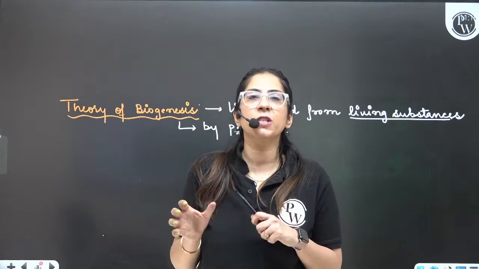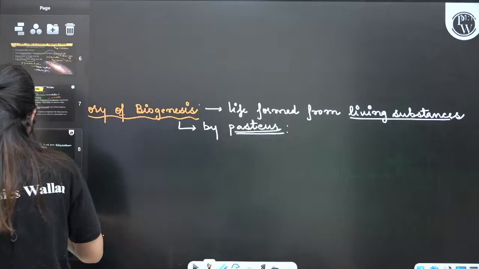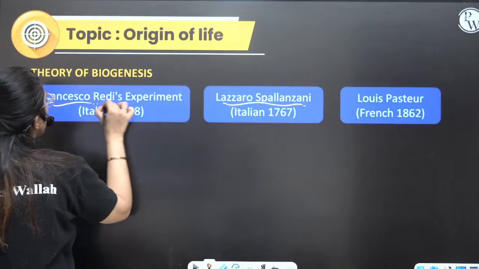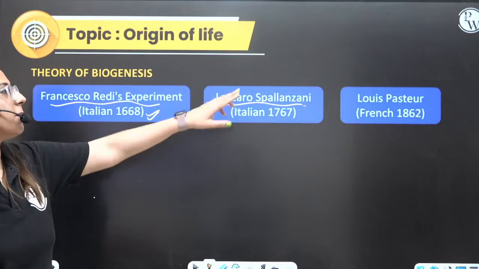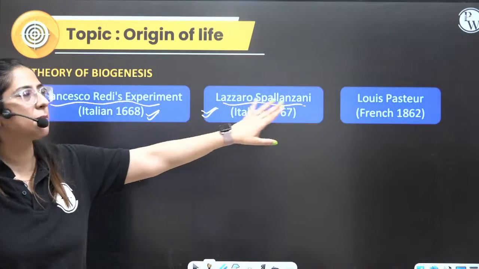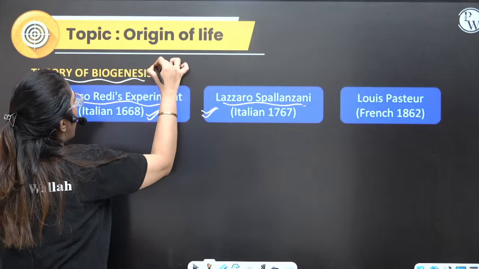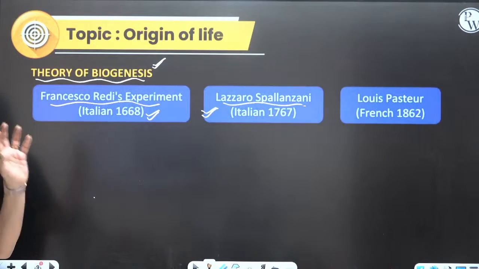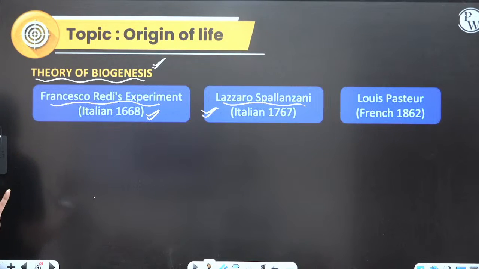A similar type of experiment was done by other scientists, Lazzaro Spallanzani and Francesco Redi. Similarly, Louis Pasteur did the same experiment, and after that they came to know this is the theory of biogenesis. Biogenesis means life formed from living organisms, not from non-living organisms.